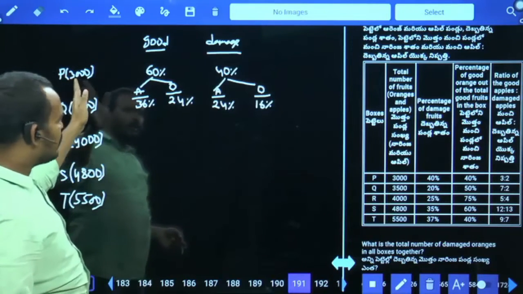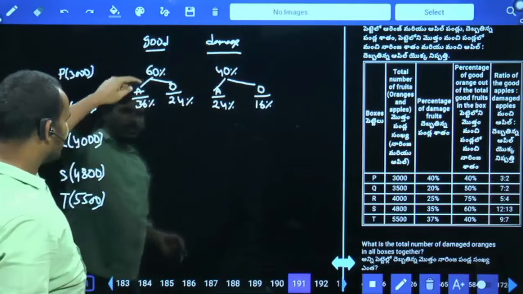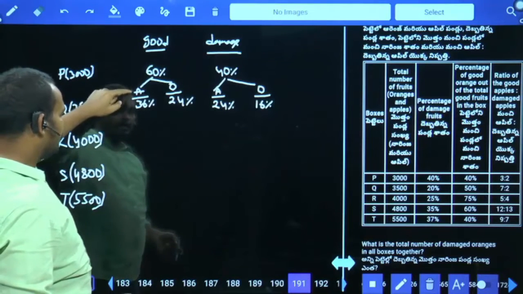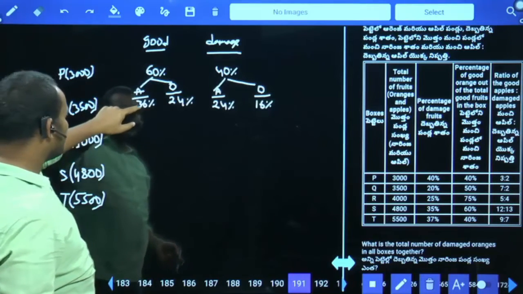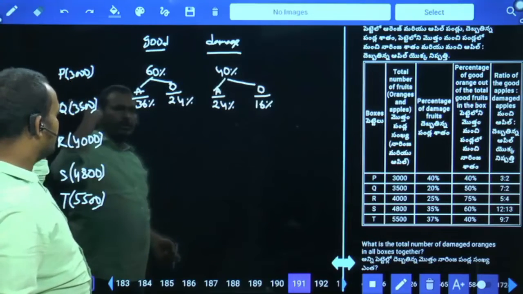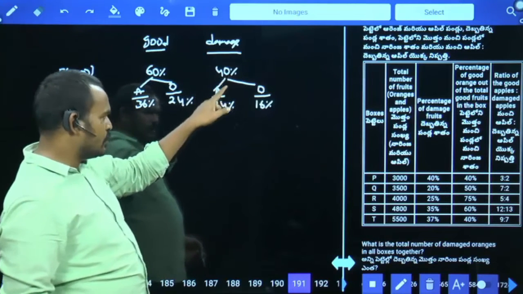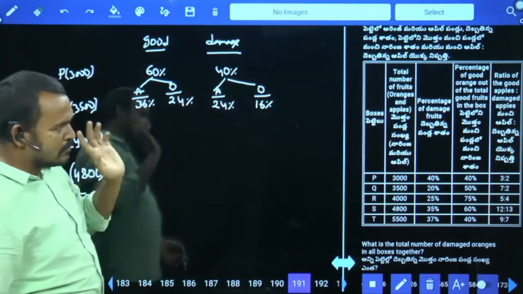In P, the total number of fruits is 3000. In that, good are 60%, damaged are 40%. Out of 60%, apples are 36% good, oranges are 24% good. Means directly we take 36% of 3000, 24% of 3000, and for damaged fruits 40%: 24% of 3000 and 16% of 3000. That is the P value.